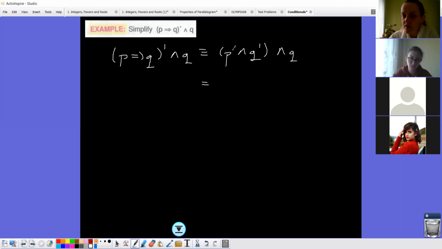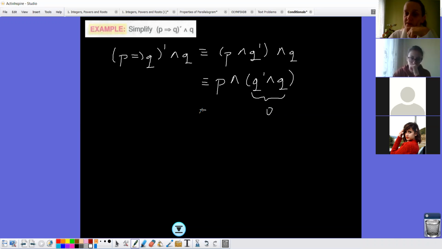Look, in both of them we have and. So can I change the grouping part? I can write P and Q prime and Q. Only I'm changing the parentheses. When we have Q prime and Q, what will be the truth value of this one? One of them will be 1 and the other one will be 0. If one of them is 1, the negation of it will be 0, so what will be 1 and 0? 0. The truth value of this one will be 0 in any case.